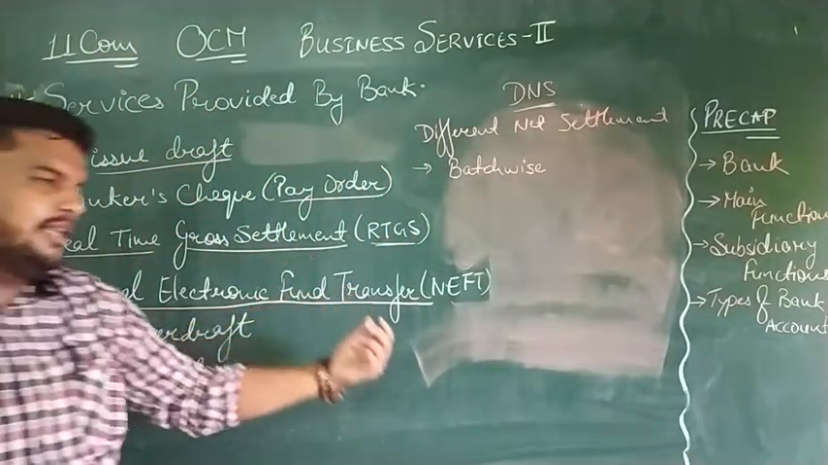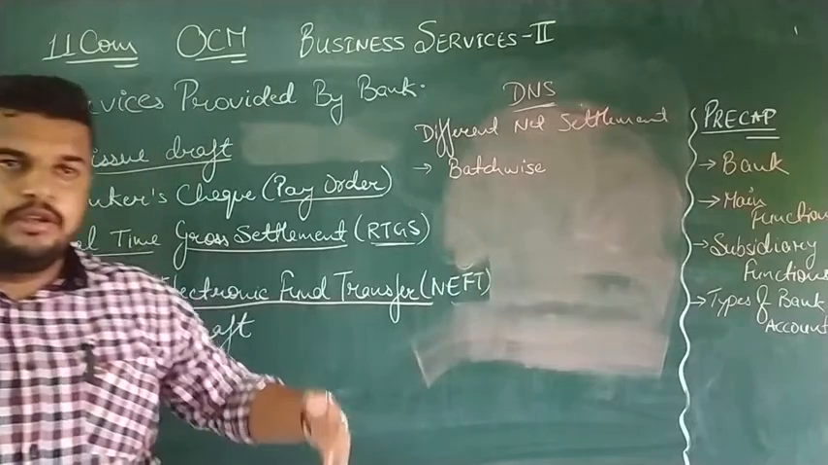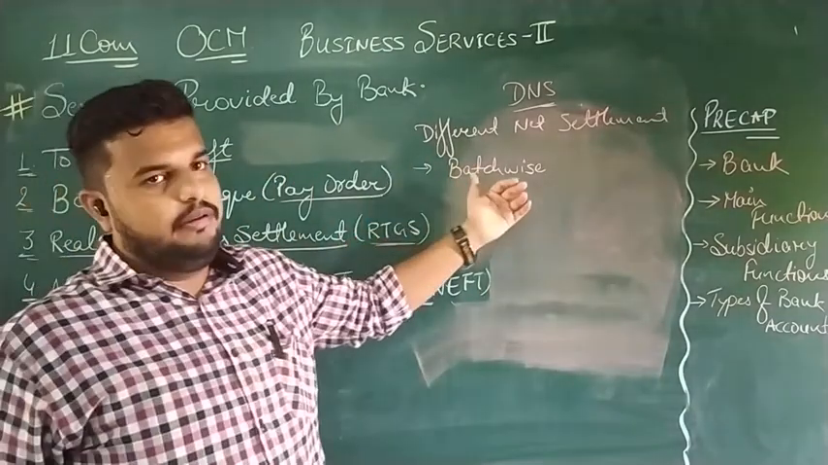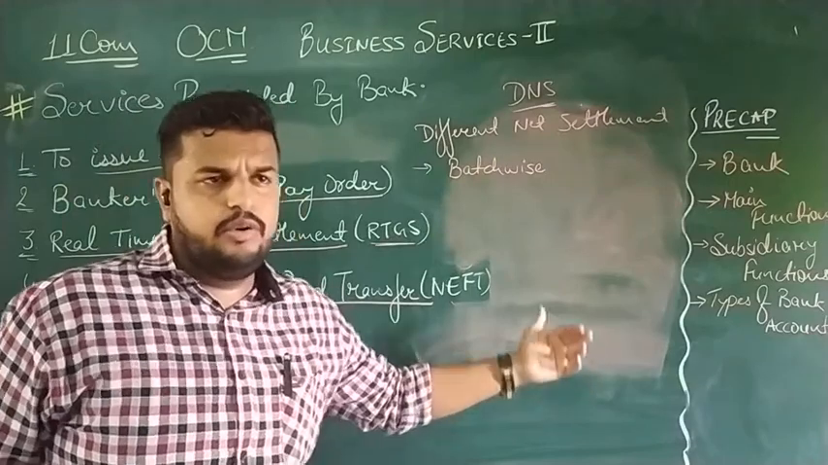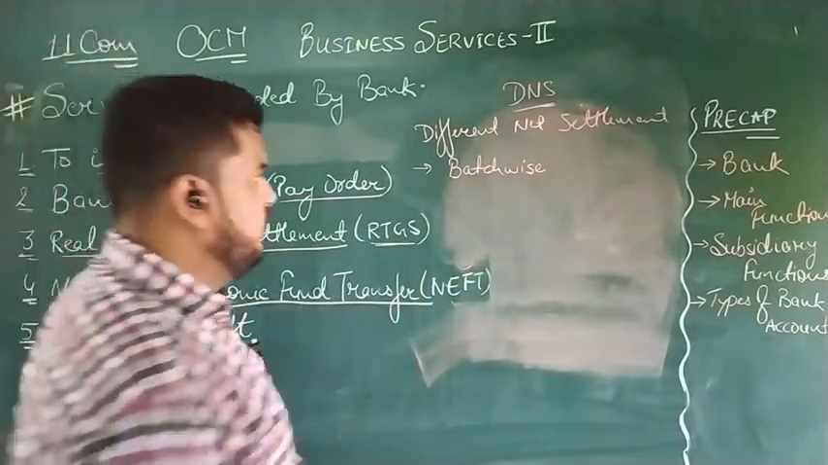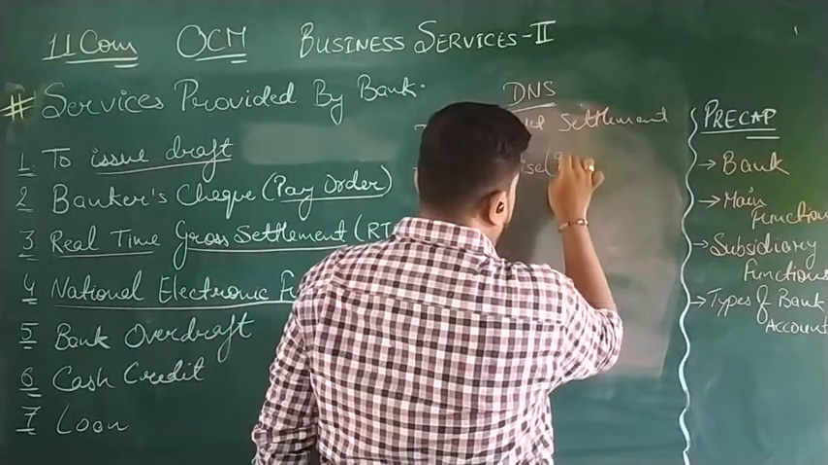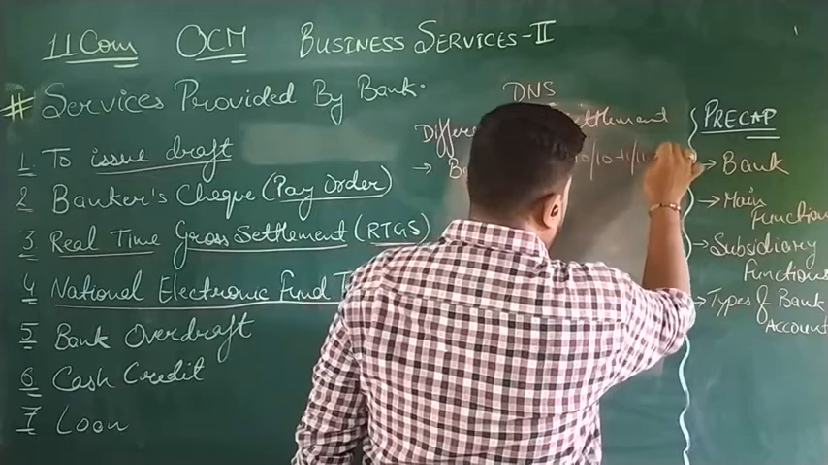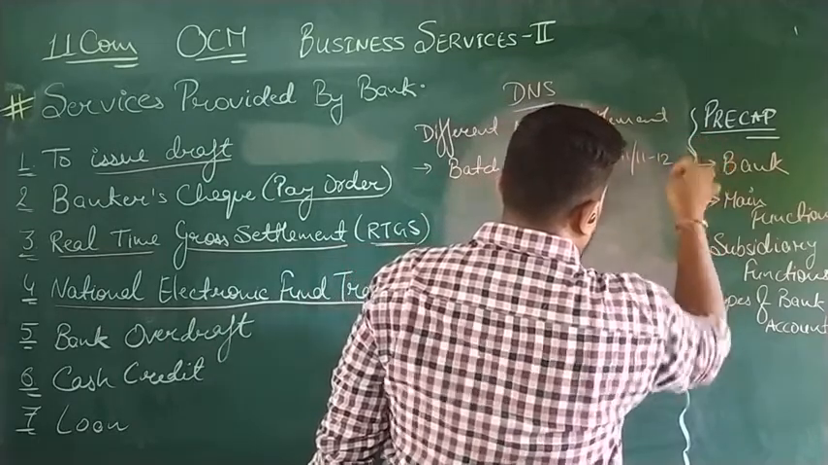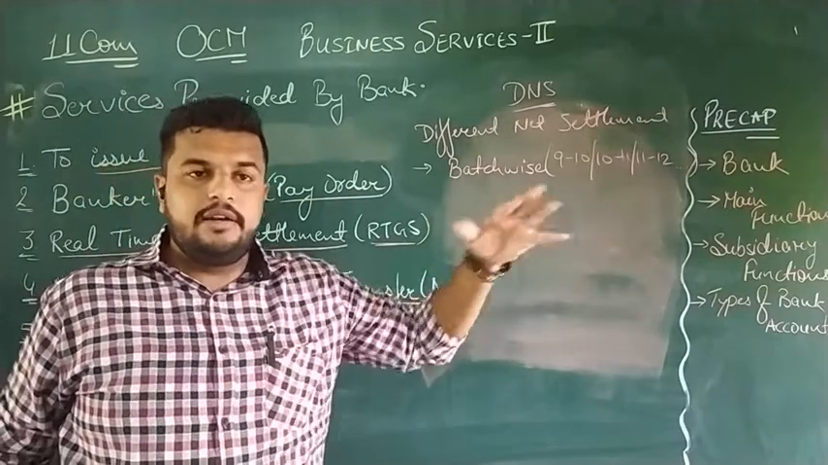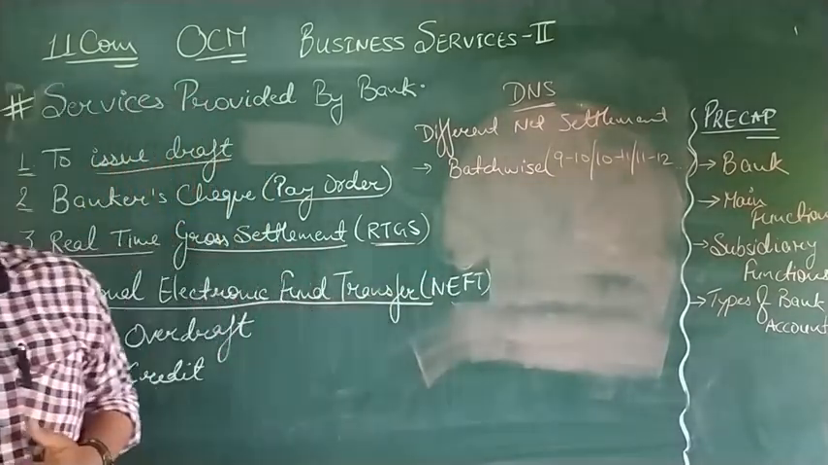For example, a bank has working hours of 9 to 5, in total 8 hours. So the working hours will be divided into batches of 1 hour each. The first batch will be 9 to 10, then 10 to 11, 11 to 12, and so on. In this way, hourly batches are settled for NEFT transfers.